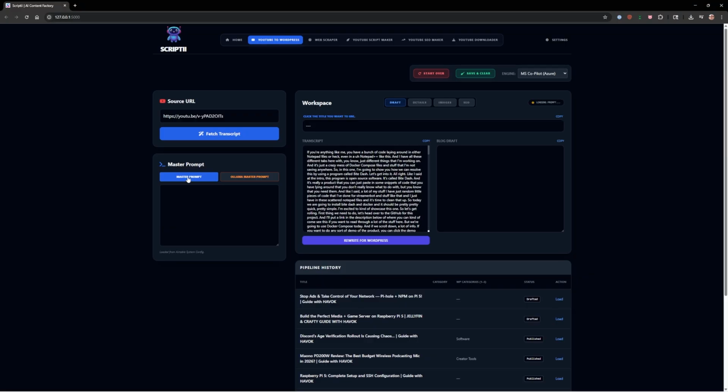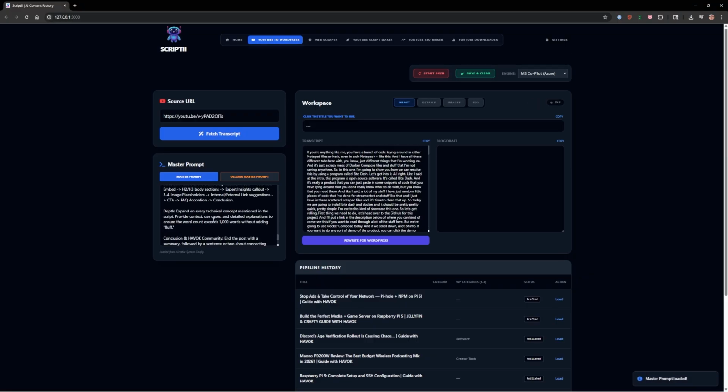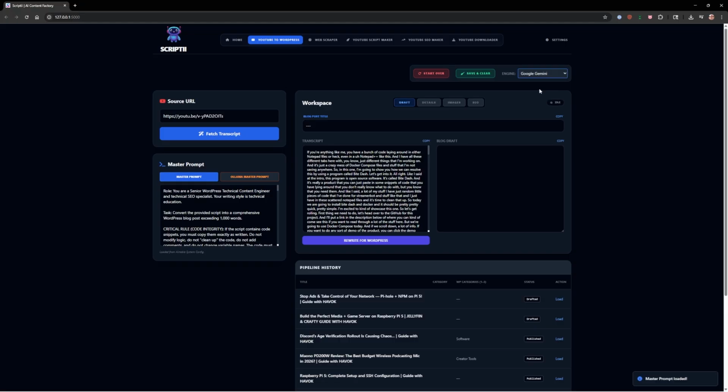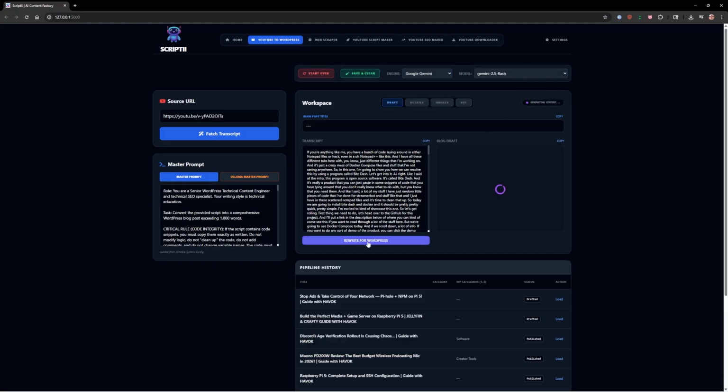So I'll choose my master prompt, and it's this long prompt that I wrote. It still needs work. It just talks about what I want it to do, etc. Let's do Gemini, and we'll just keep it on 2.5 flash and see what it does.